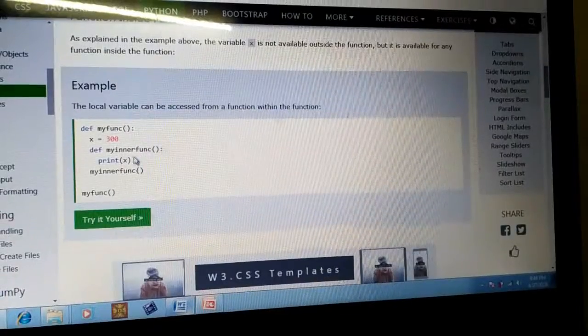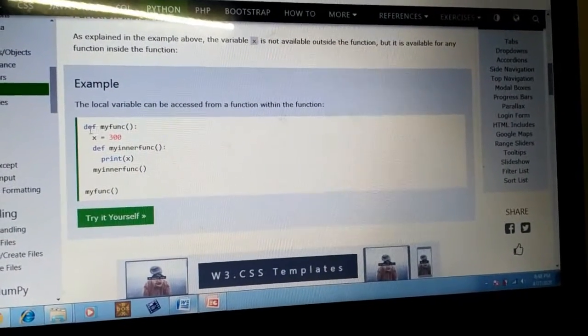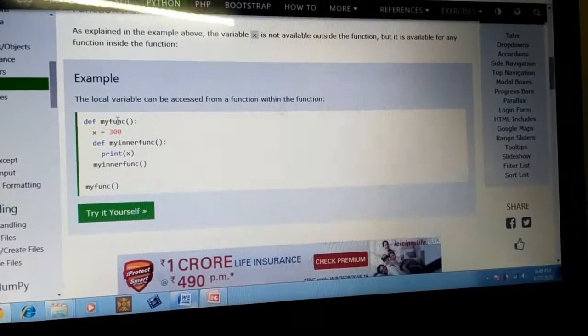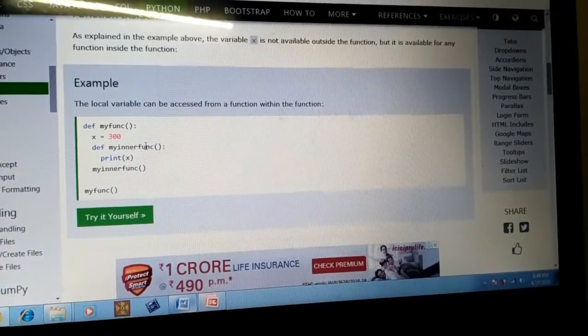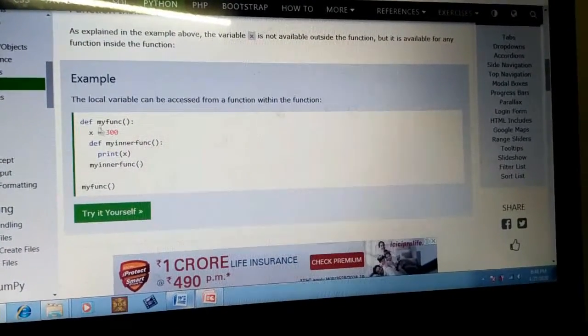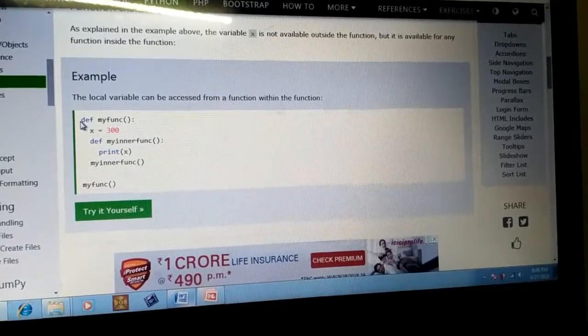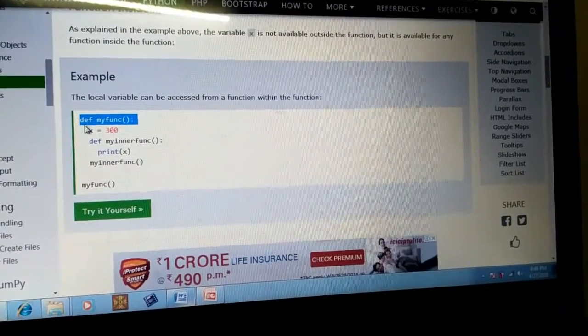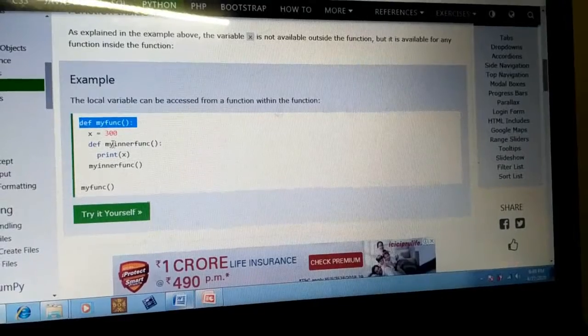See here, I am creating one function, my function. After that, I am creating an inner function, so this is the second function. First I am writing def my function.